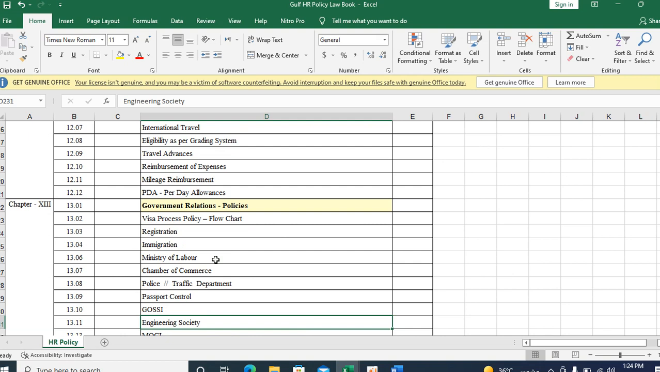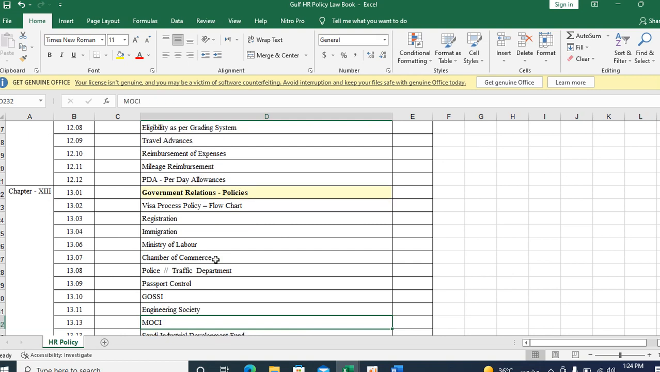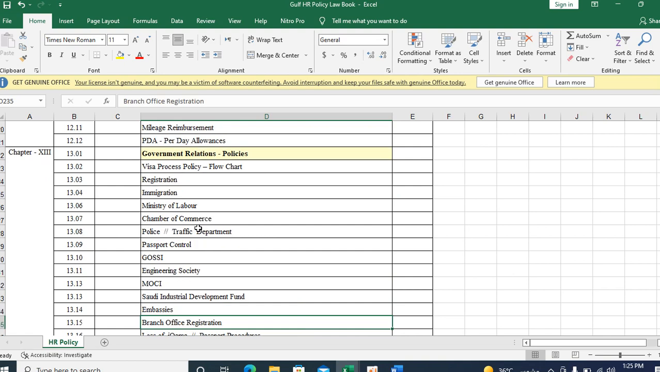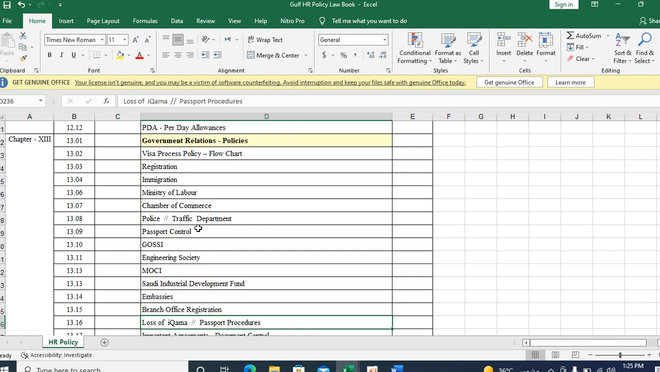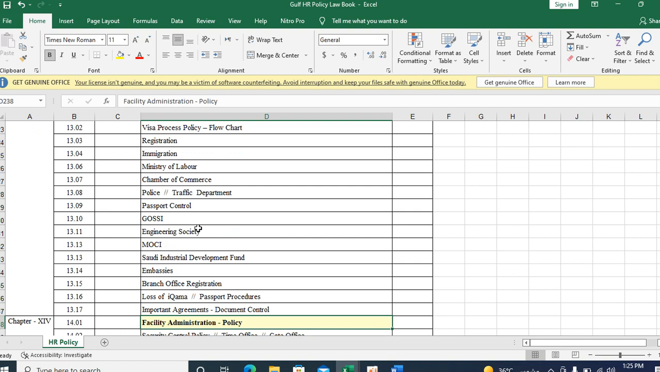Government relation policies. Government relation means there are a lot of government relations the company has to follow. What are all the visa process policy, registration, company registration, immigration, ministry of labor, chamber of commerce, police and traffic department, passport control, GOSI, engineering society, MODON, Saudi Industrial Development Fund, embassy, all the country embassies you may interact with. How to interact, what are the procedures, what are the addresses, you can mention in that embassies. It will be very easy for the future. That's why you are creating this policy book.